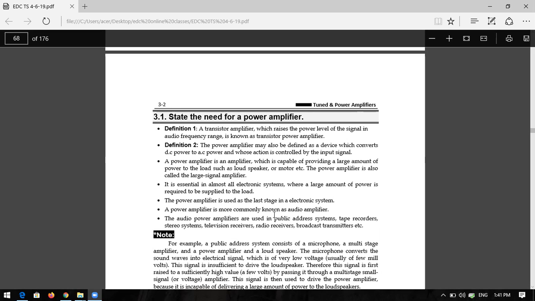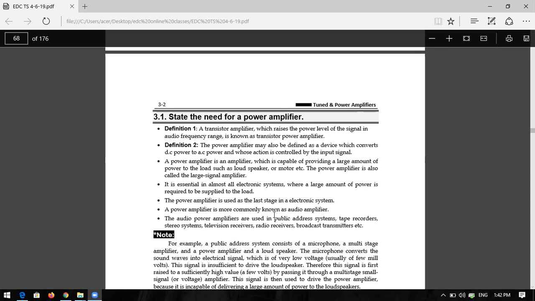And the second definition is very important. This is the technical definition, a concept based definition. What is the concept based definition? You have to convert the DC power to the AC power. The power amplifier is a device which will convert DC power to AC power. You can also call it a DC to AC converter.